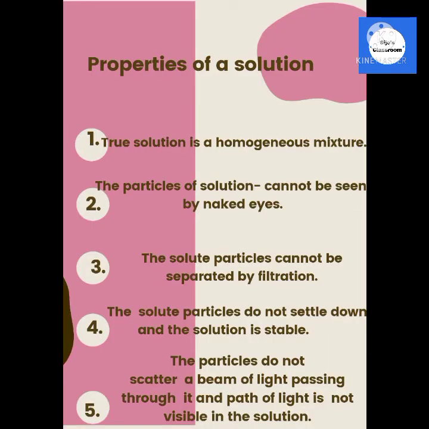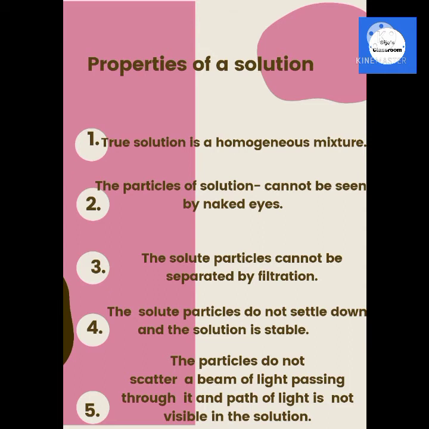Properties of a solution. A true solution is a homogeneous mixture. The particles of a solution cannot be seen by naked eyes. The solute particles cannot be separated by filtration. The solute particles do not settle down and the solution is stable.